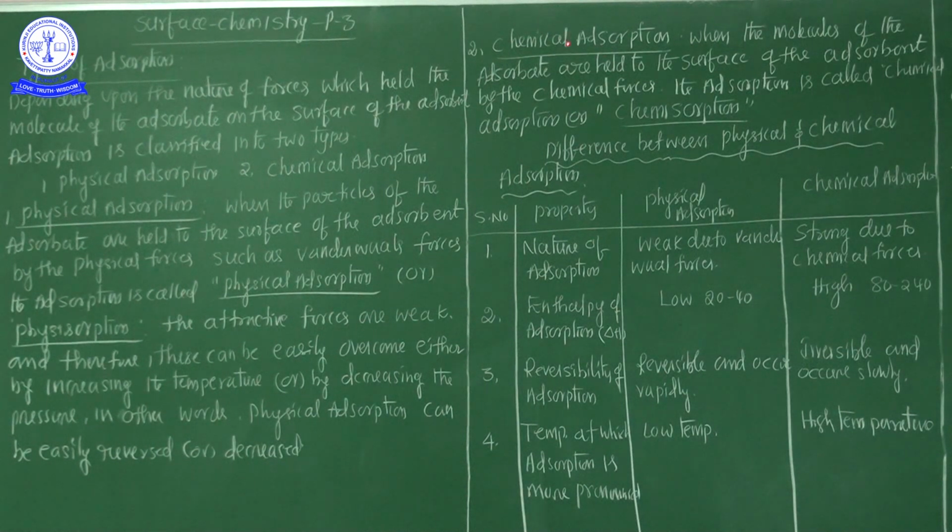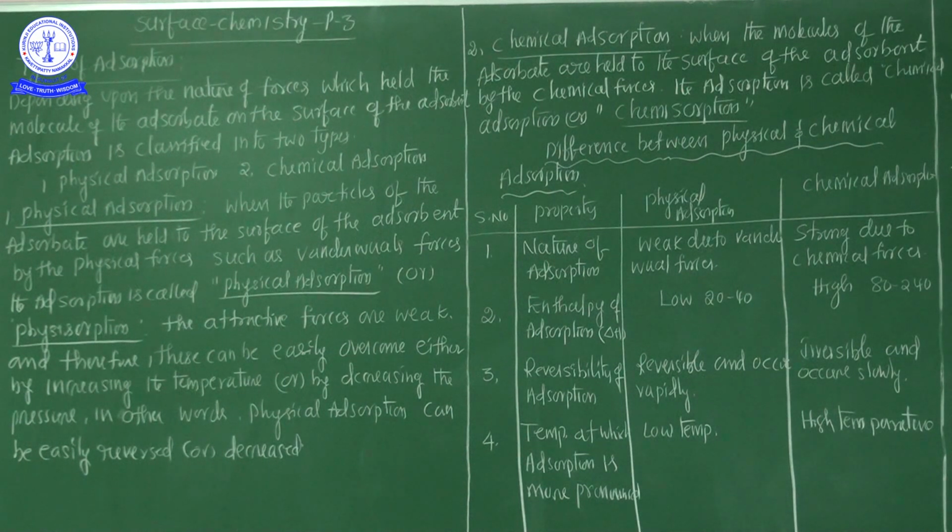Now, chemical adsorption. What is the meaning of chemical adsorption? In physical adsorption, the adsorbate is held to the surface of the adsorbent by physical forces.